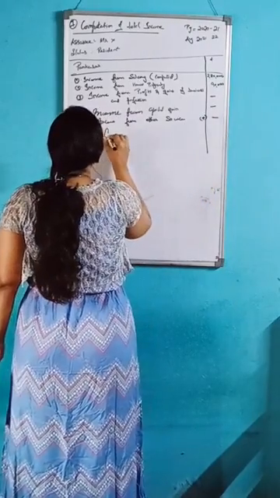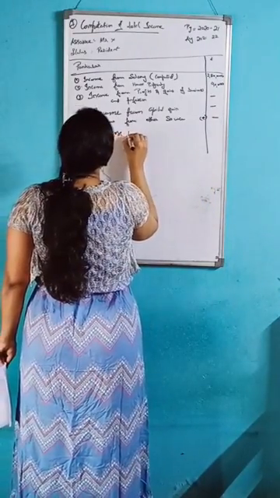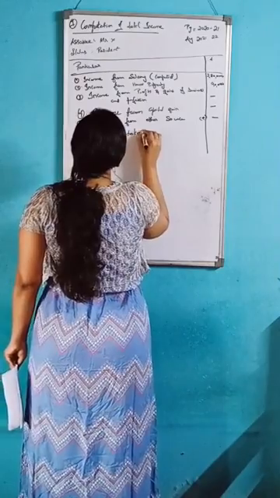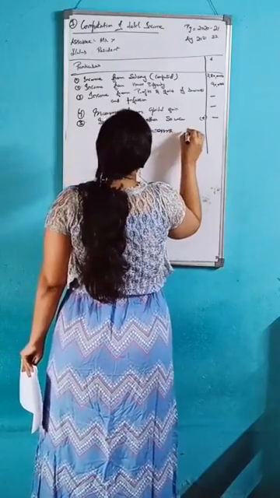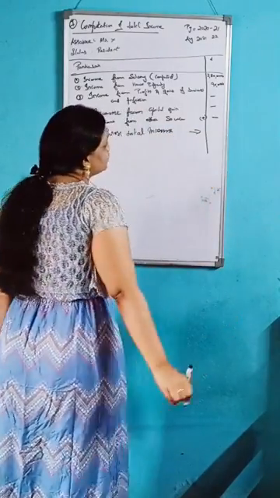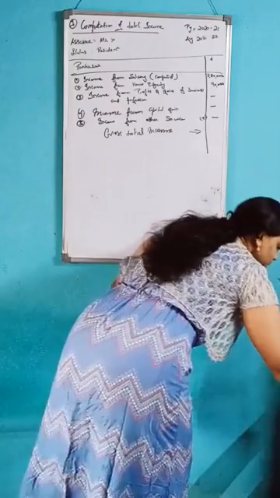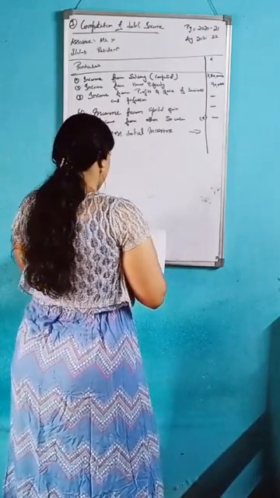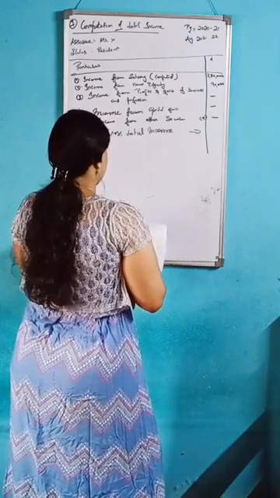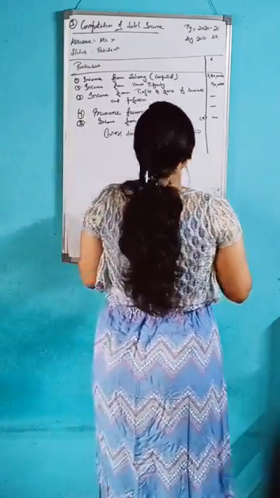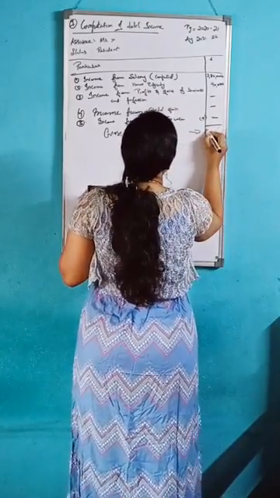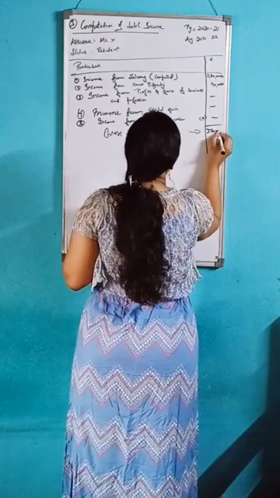So here the gross total income you should add. 2,80,000 plus 90,000, you will get 3,70,000.